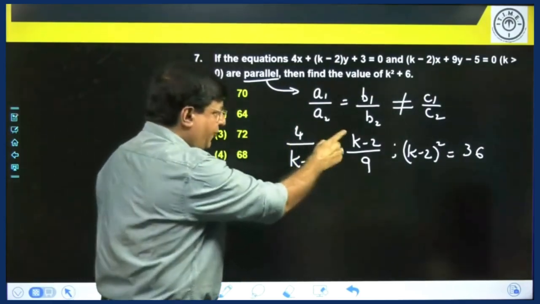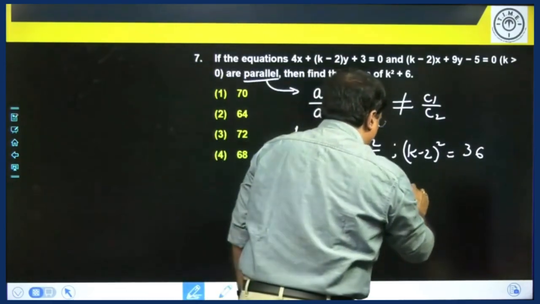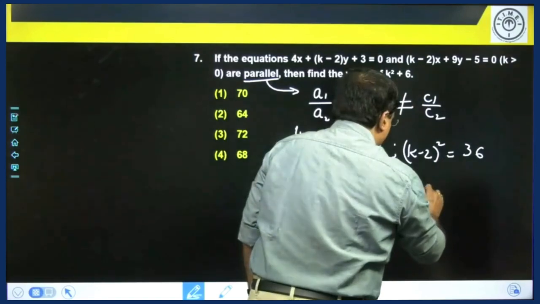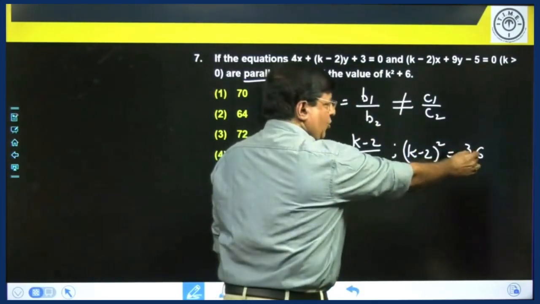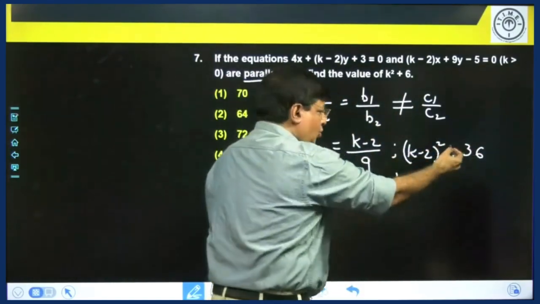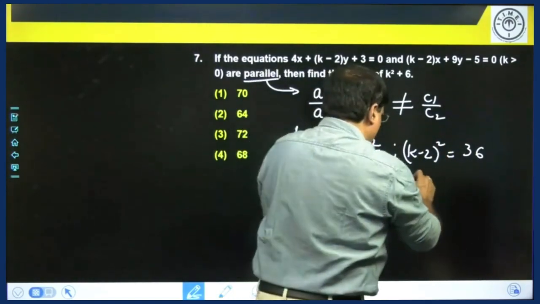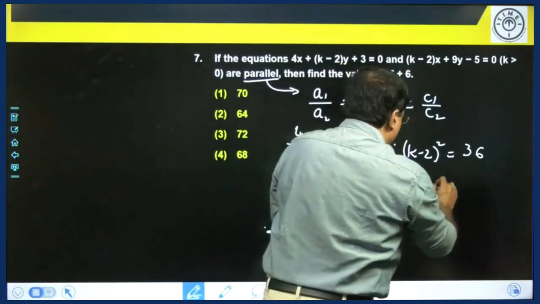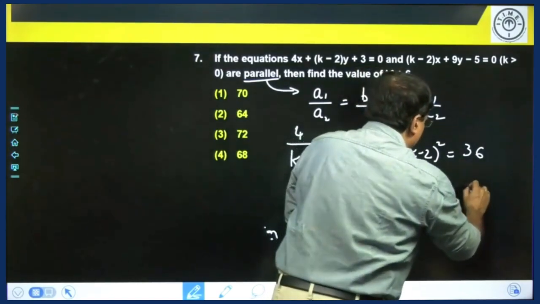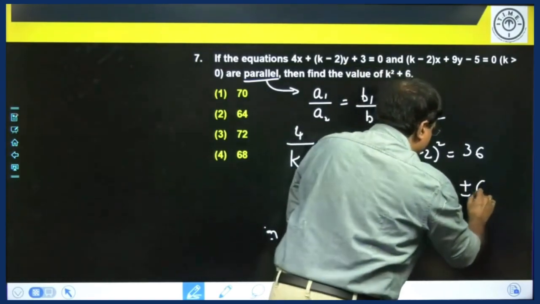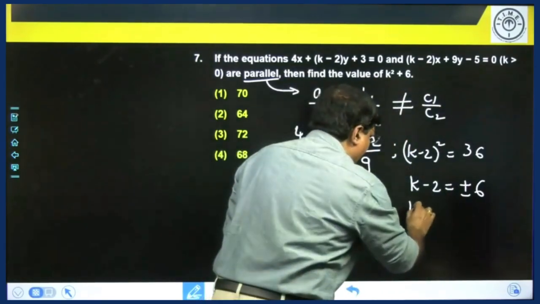Alright. So from this you will get the value of k. K minus 2 whole square is 36. K minus 2 will be plus 6 or minus 6. So let's write that down also for clarity so that you understand. K minus 2 will be plus or minus 6. So what are the values of k from this?